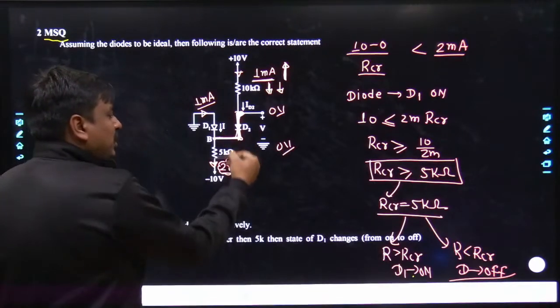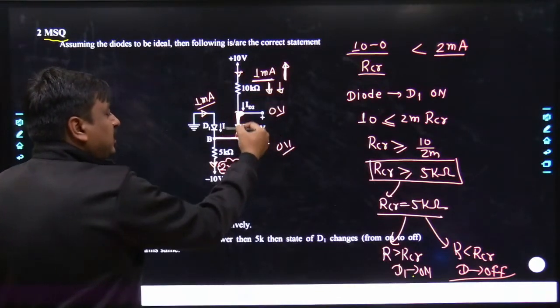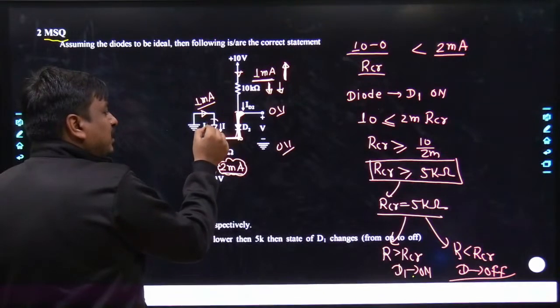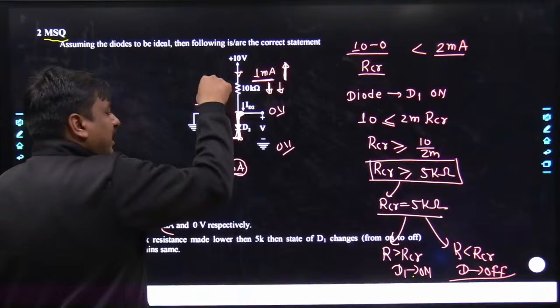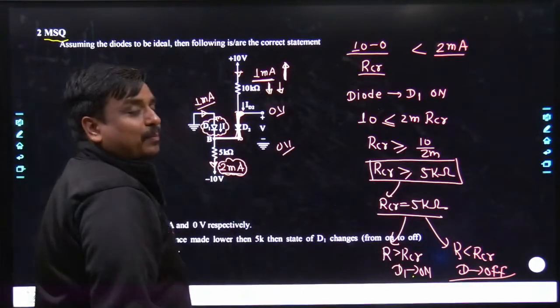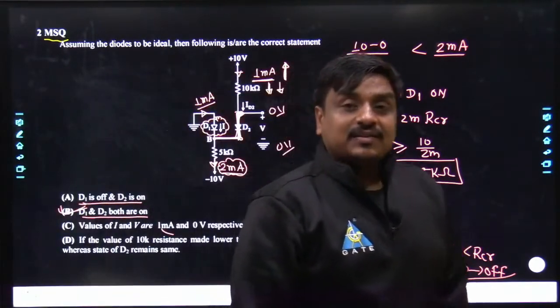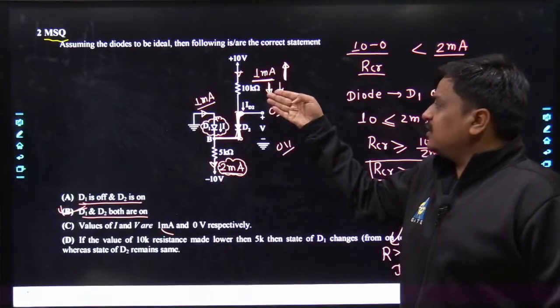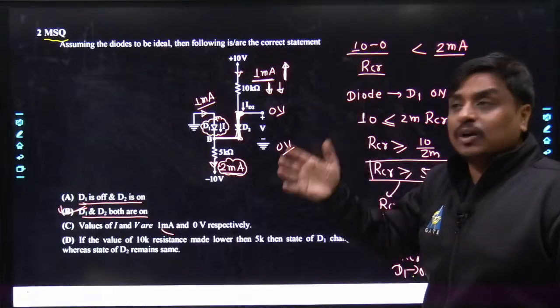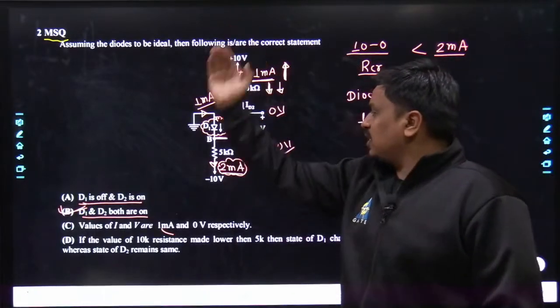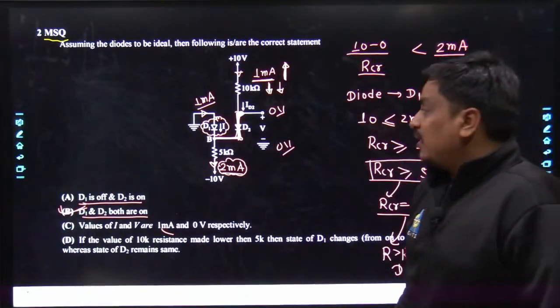It is fixed at 2 milli. So as the current is increasing, now the diode is in big danger. In future, it may be forced to carry the current from cathode to anode, and that has happened at the resistance of 5 kilo. As the resistance has been replaced to 5 kilo, if the resistance goes lower than 5 kilo, there would be a force of current from cathode to anode. Definitely the diode has to be taken as off.